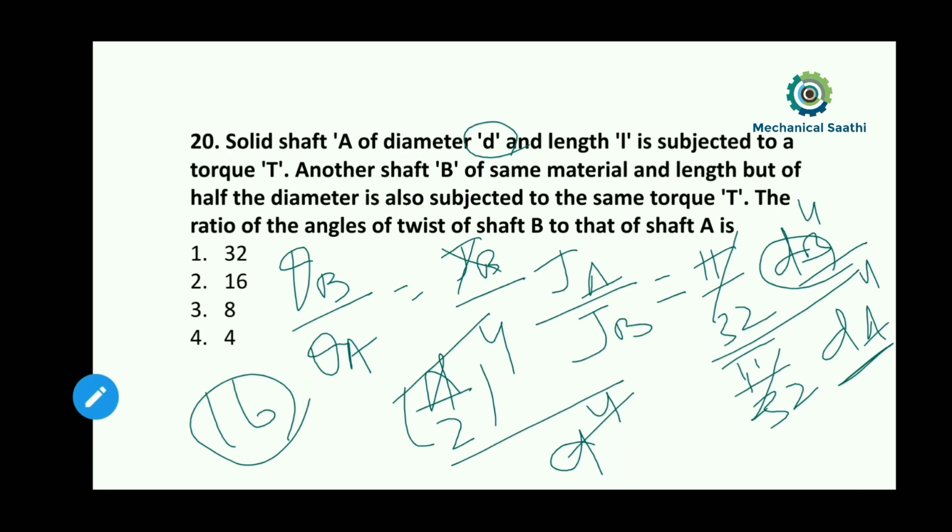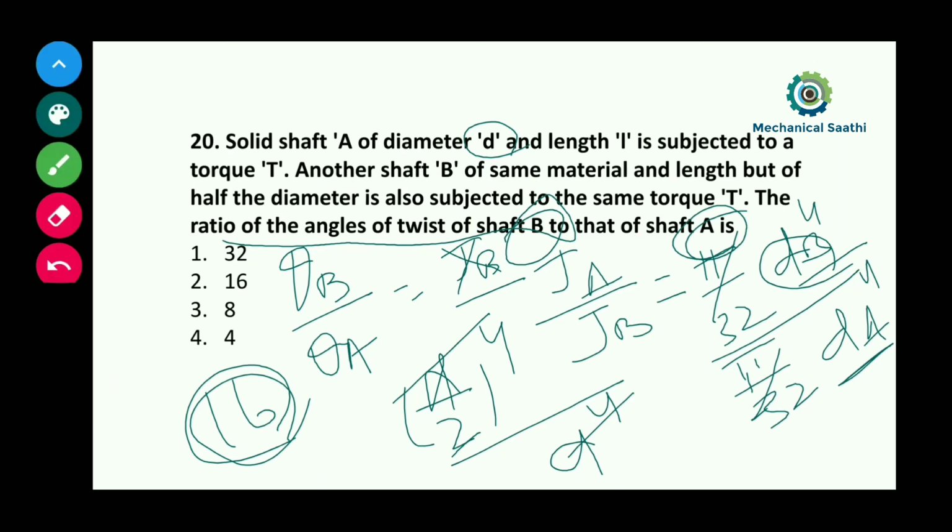So the ratio of angles of twist of shaft B to shaft A, 2 to the power 4, is equal to 16. The ratio theta A by theta B will be 1 by 16, and theta B by theta A, as asked, is 16. So for this question, option number 2 will be the correct answer.